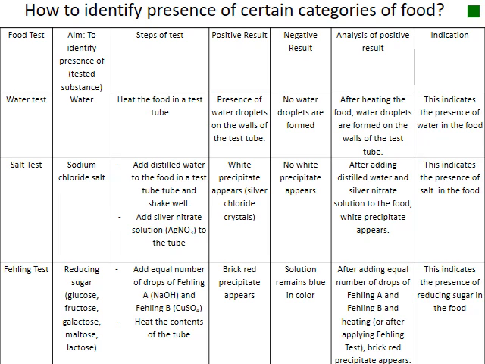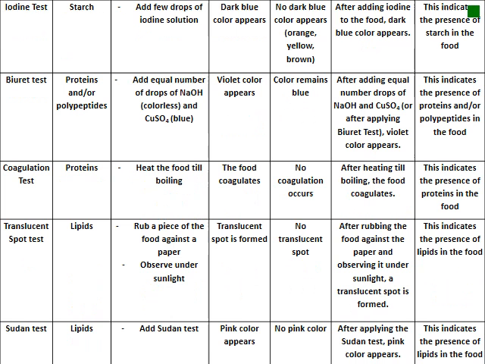So the analysis of the positive result: after adding equal number of drops of Fehling A and Fehling B and heating, or simply you can say after applying Fehling test, a brick red precipitate appears. This indicates the presence of reducing sugar.